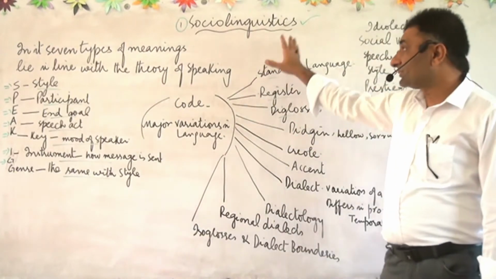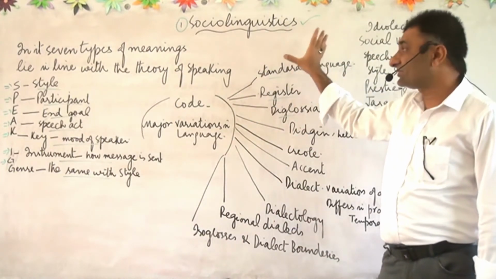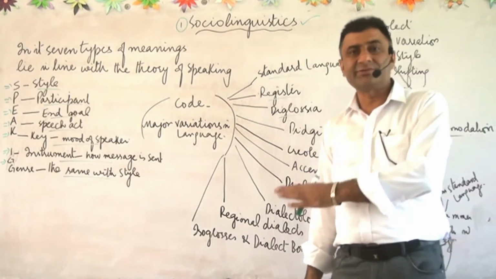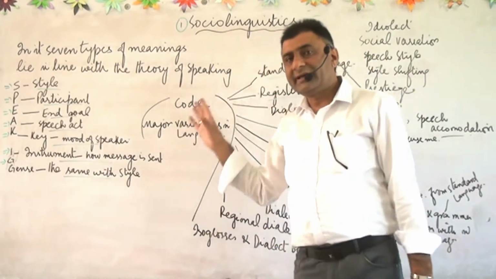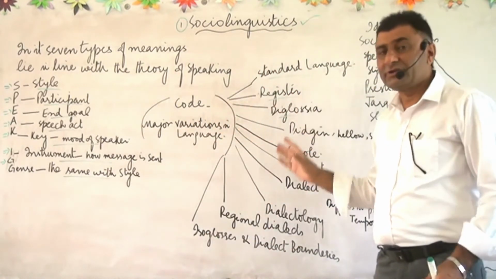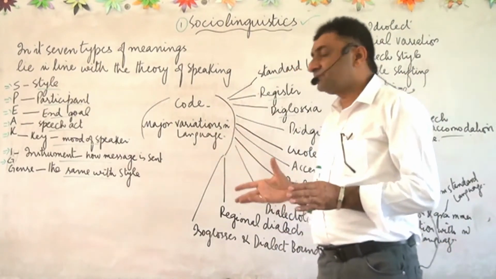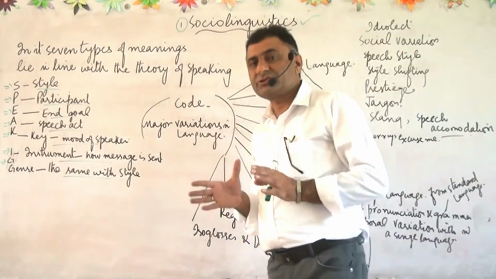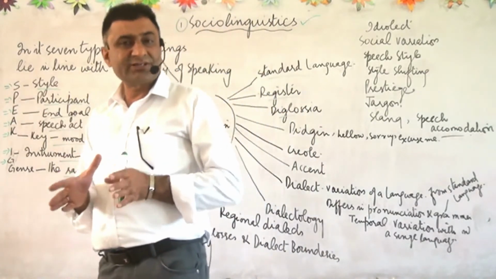Here we are going to discuss sociolinguistics. Sociolinguistics is a combination of two words, social and linguistics. Social means society and linguistics means language, the study of language. So sociolinguistics means the study of language with reference to society. What is a society?